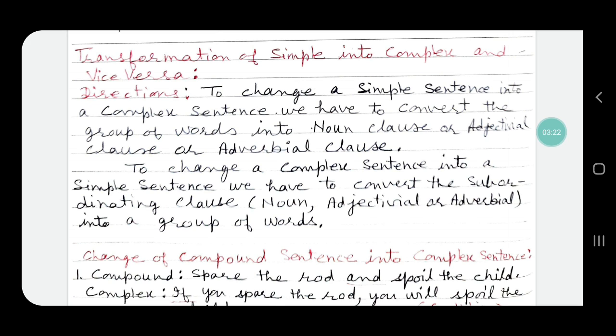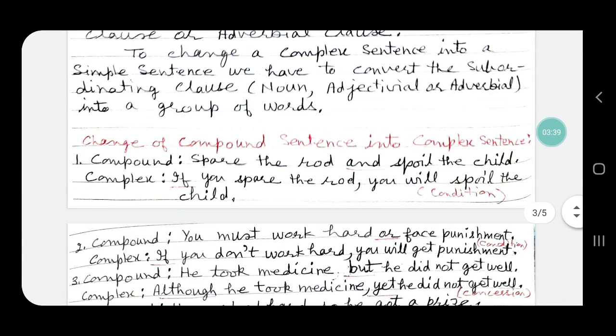And to change a complex sentence into a simple sentence, we have to convert the subordinate clause, that is noun clause or adjectival clause or adverbial clause, into a group of words.